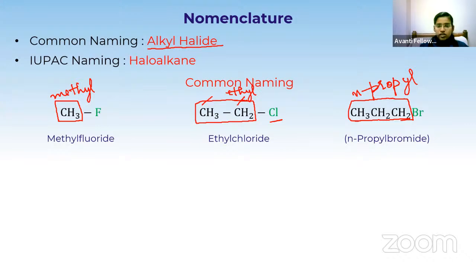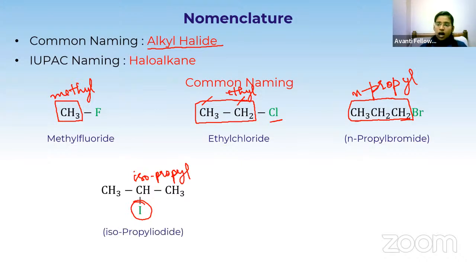Okay. So if I have the 3 carbons arranged in this manner, here all the 3 are not in the straight chain. I mean the halogen is not attached to the straight chain system. It is attached with the branch. The halogen here is iodine and it is attached to the second carbon of this 3 carbon system. So it is called isopropyl. And since the halogen is iodine, it is isopropyl iodide. Okay, isopropyl iodide.